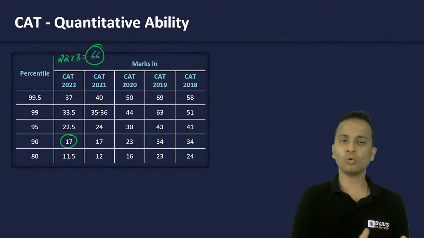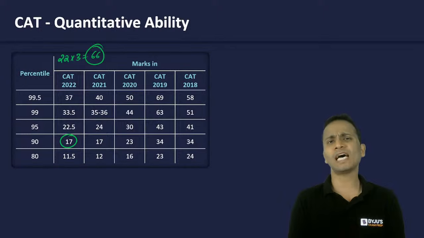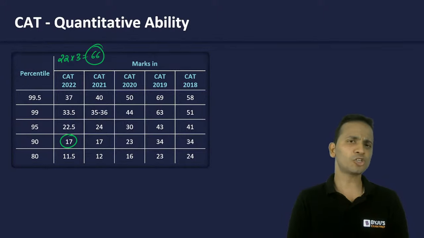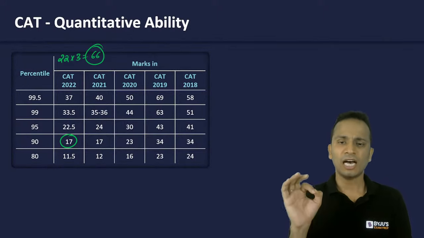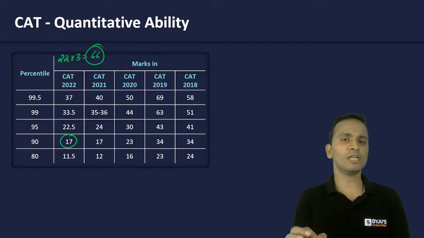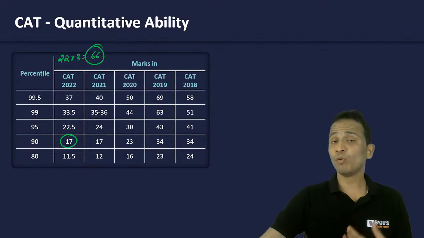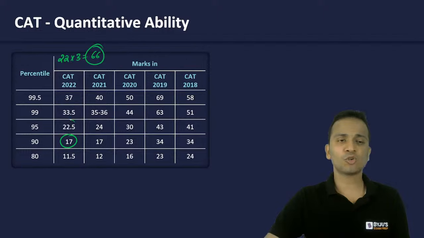Every top B school comes up with sectional cutoffs as well. So 6 effectively correct questions are more than enough to clear the sectional cutoff. If you want to maximize your score, at a score of 22.5 you will achieve 95 percentile. At a score of 33.5, a student has achieved 99 percentile.